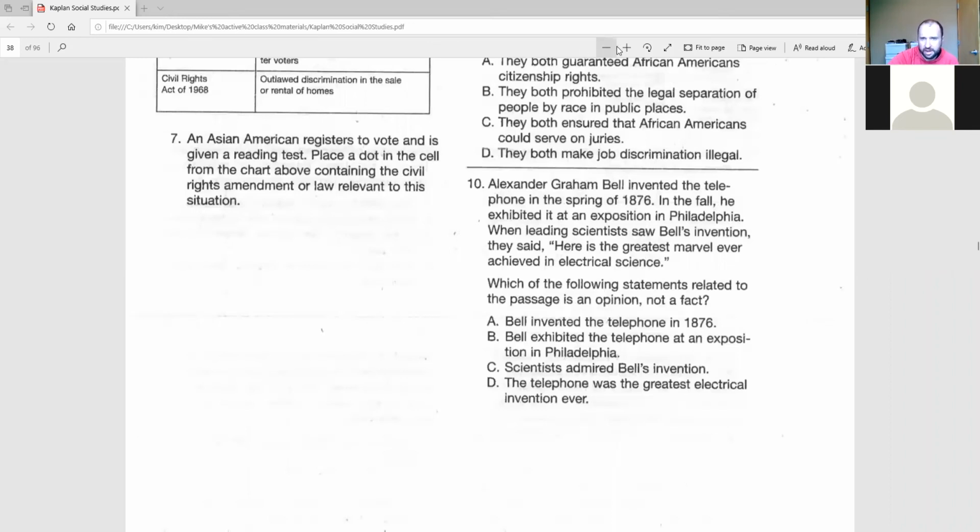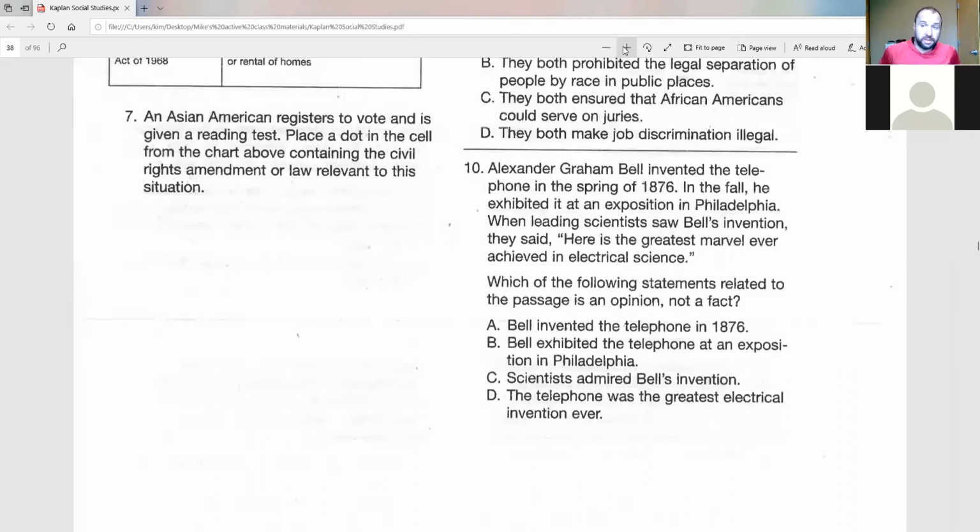And again, some of these are topics we talked about directly in the last couple of weeks, and some aren't. And that's going to be the case when you take the test. There's going to be questions that talk about things we didn't talk about. And that's okay. Don't panic and think, oh, we didn't talk about this, how am I going to figure this out? Just trust that you have all the information you need, because you do. You don't need to have an overwhelming knowledge of social studies to pass the test. What you need to do is be a good, efficient reader, and be a good test taker.